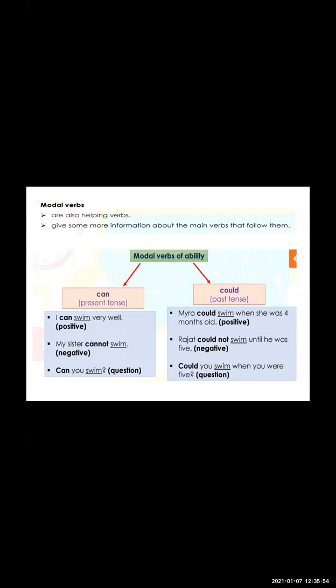Okay. Can you swim? So, question form. What I have done, instead of the subject, directly I have started with the verb. Can you swim? I'm asking a question. So the can came in front, at the start of that sentence. Here also in the past tense you can use it. Could you swim when you were 5? I am asking a question, so I've asked in the past tense, could you.